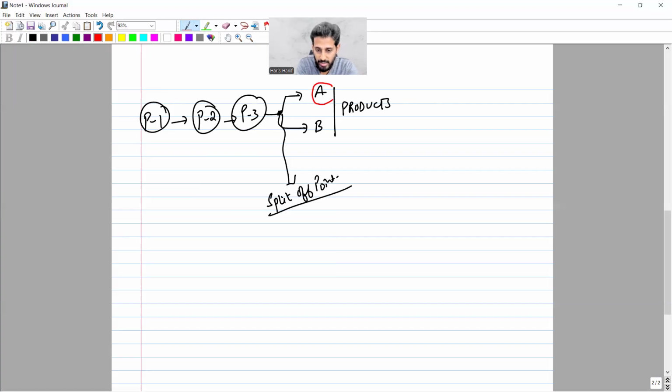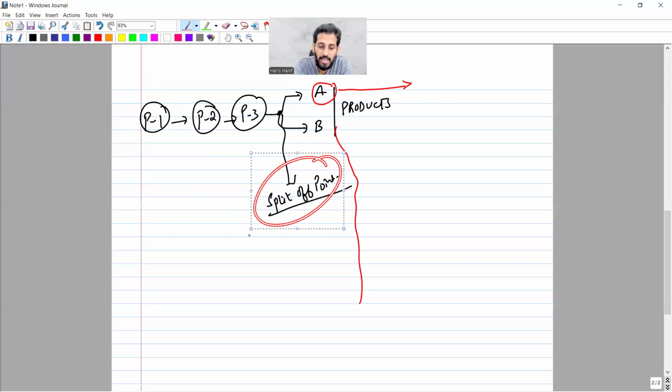Now for product A, this is the normal decision. Whenever you take a special decision, you have to decide beyond your existing operation. So this is your existing operation, and at the split off point there is a cost, which is called the joint cost, or the common cost.